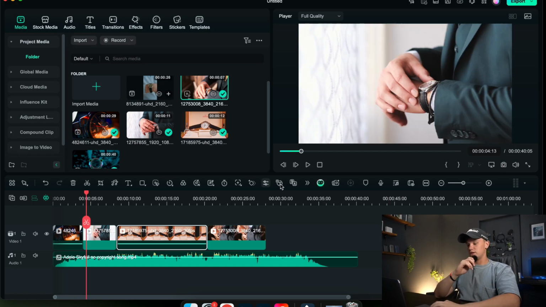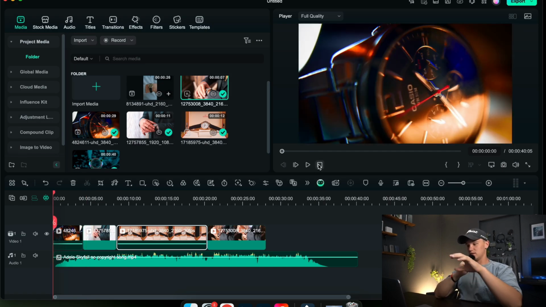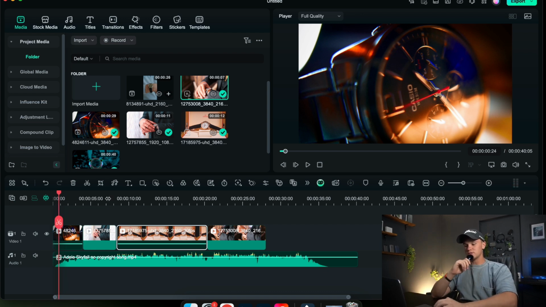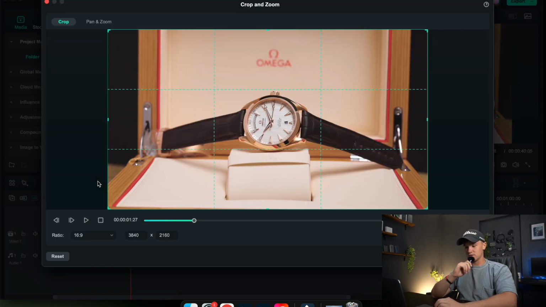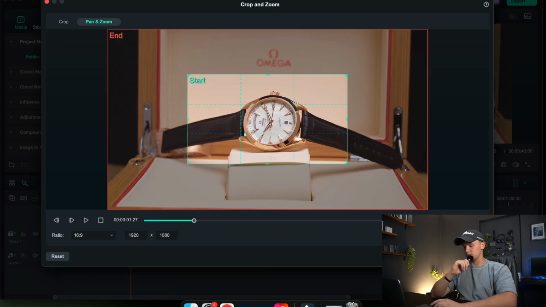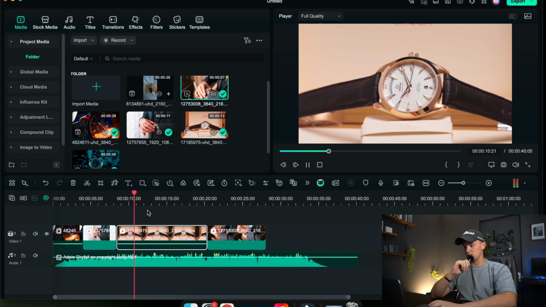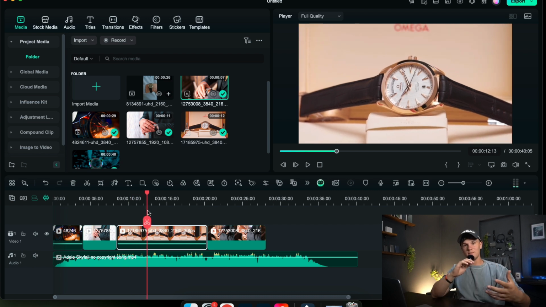Okay, so now here you can put in whatever you want in the front to make it like a hook. So you can say something like buy two get one free, buy two watches and you get the third one free, or anything that you have on special or you're trying to sell, you can put that at the front of the clip. And then to make it more interesting, simply double press on the clip, and then you want to go to right here, the crop tool, then you need to go pan and zoom, and then you simply just put it like that. So then it kind of zooms out, makes it way more interesting.